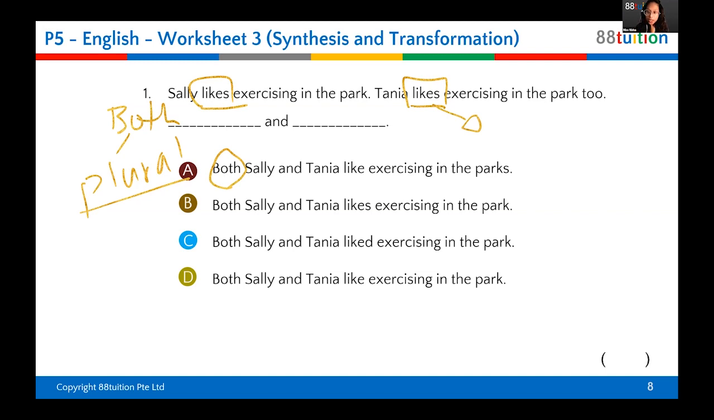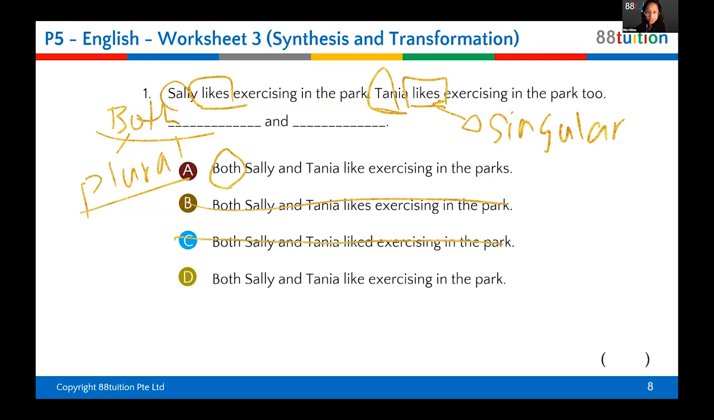Let me tell you a clue, okay? If it has S, that means it's singular. Singular has S, right? This is singular. You also know it's singular because Tanya is one person, right? Sally is one person, so it's singular. But when you use both, it becomes plural, which means the verb must be plural, which means it cannot be likes. So B is out, right? And C is also out because it's past tense.